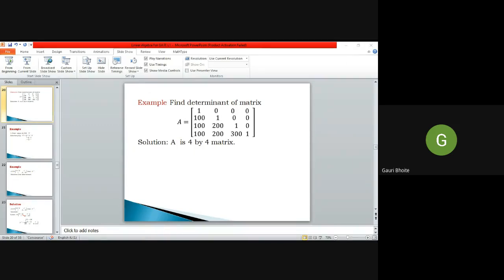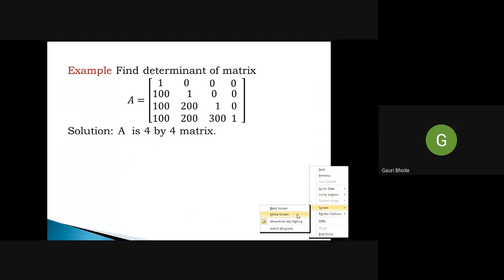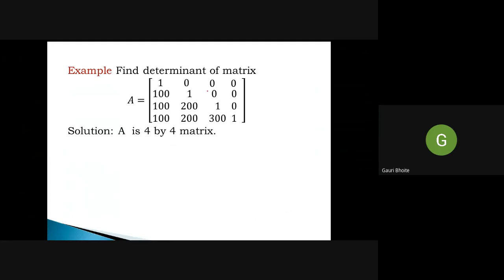Lower triangular. Very good, it is lower triangular. Prachi, you gave the answer, it is lower triangular. And I just show you the property: if the matrix is upper triangular, lower triangular, or diagonal, what is the determinant? It is just the product of its diagonal elements. So now you tell me the answer immediately. If you observe, it is a lower triangular matrix and the determinant is just the product of the diagonal elements. So find the product of these diagonal elements.